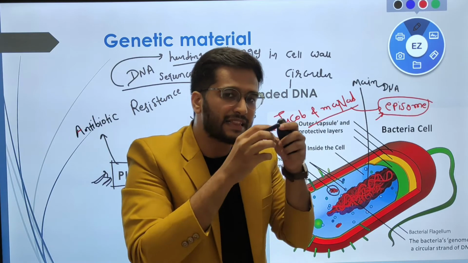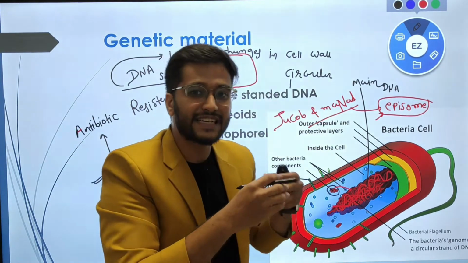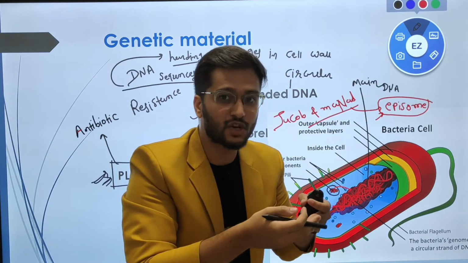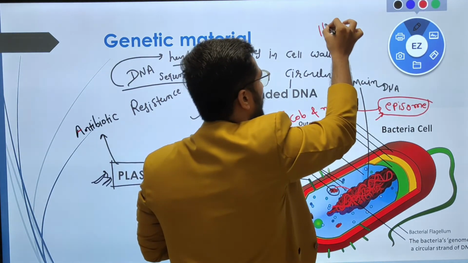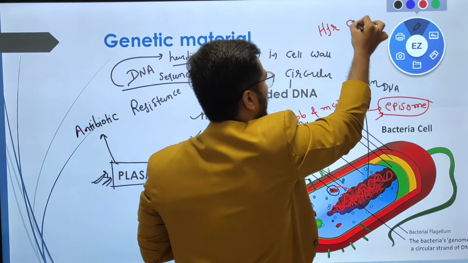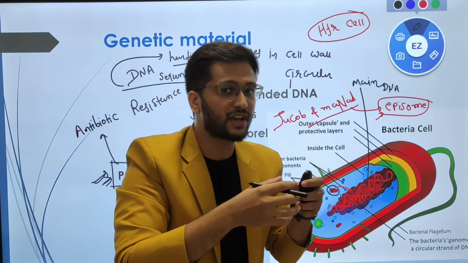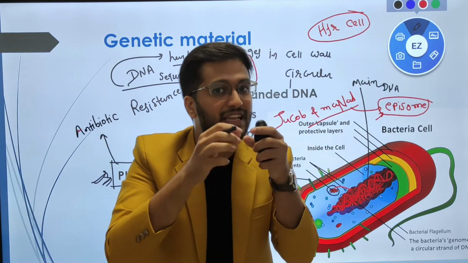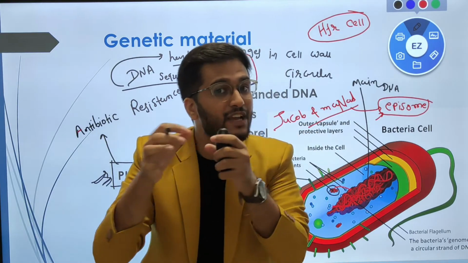And whenever this episome or plasmid attaches with the main genetic DNA or main genome and replicates with the main genome, then that kind of cell is known as an HFR cell. The meaning of HFR cell is high frequency recombination cell.